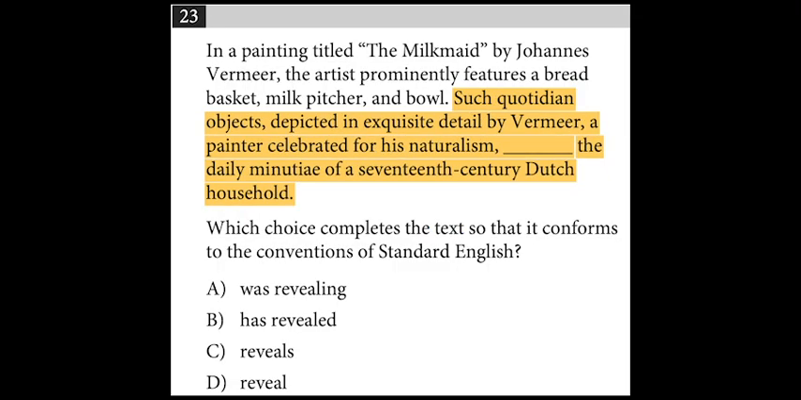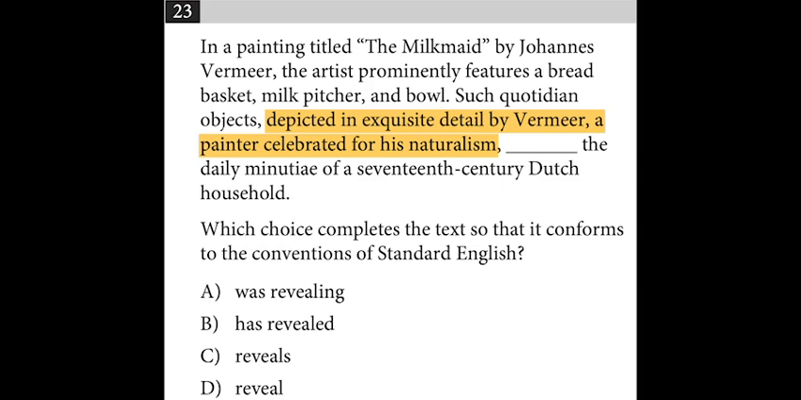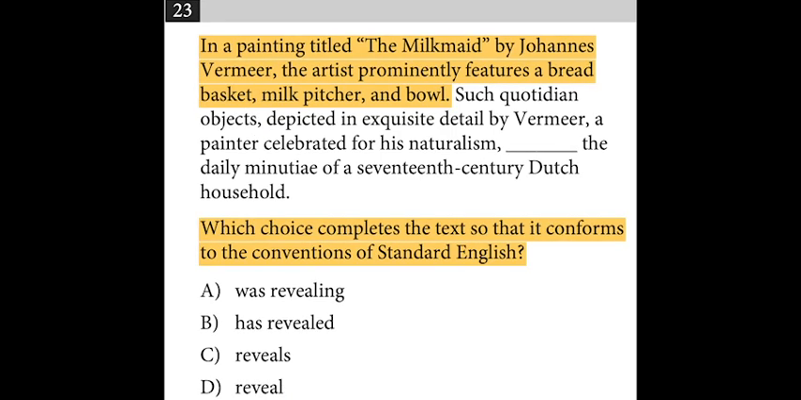On this last one, such quotidian objects depicted in exquisite detail by Vermeer, a painter celebrated for his naturalism, blank the daily minutiae of a 17th century Dutch household. The test makers are really pulling out all the stops on this one to pull one over on you. They've packed two singular sounding supplementary phrases between the subject and the verb, so you forget what the subject was. If you're not clear on what a supplementary phrase is, be sure to check out my video on punctuation. Back to the current question though. We need to ask ourselves, what is the main noun that's doing the revealing? Objects. Objects reveal. And of course, this bit is useless, don't read it.